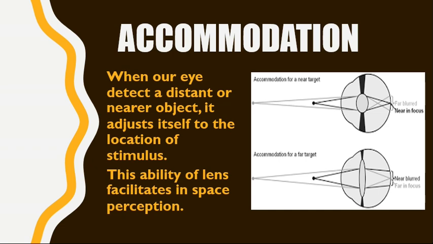Accommodation is a monocular cue in which our eyes adjust to see the near objects or the far off objects by contracting or relaxing the eye.